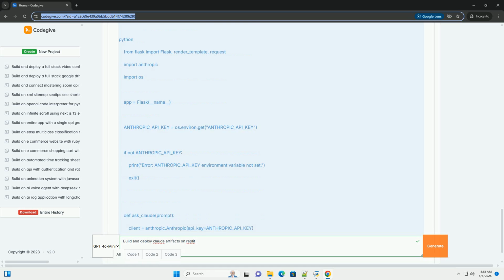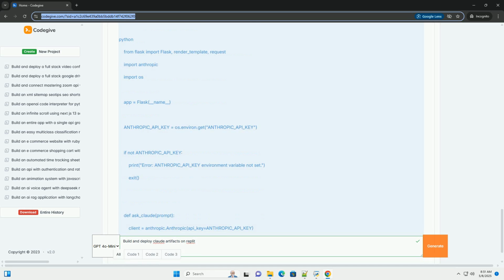@app.route("/", methods=["GET", "POST"]): this decorator defines the route for the root URL, /. It handles both GET and POST requests. The index function: if the request method is POST, i.e., the user submitted the form, it retrieves the user's input from the request.form dictionary.